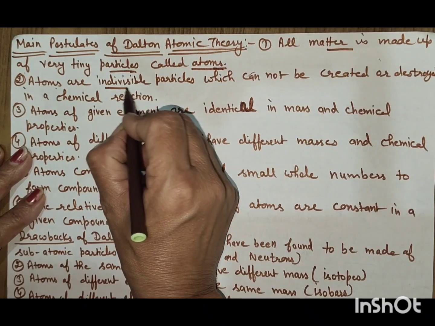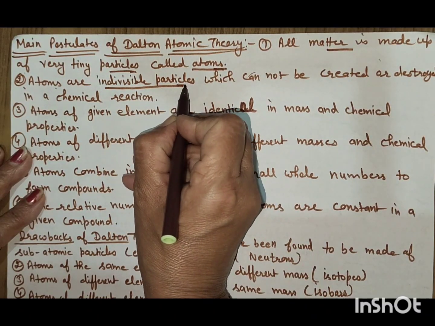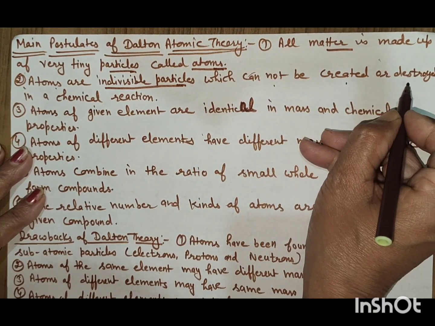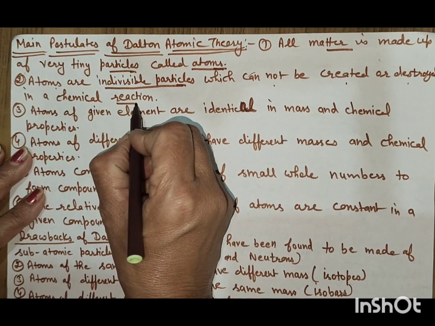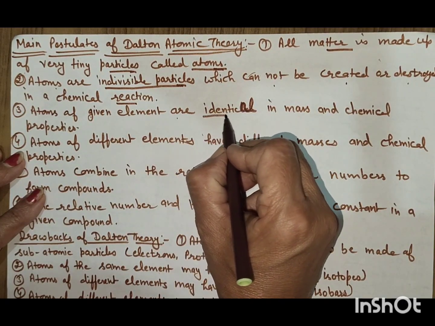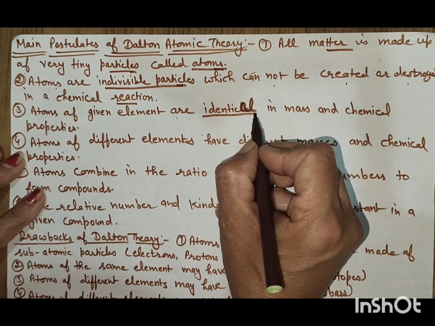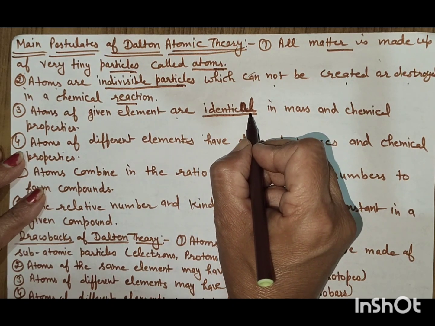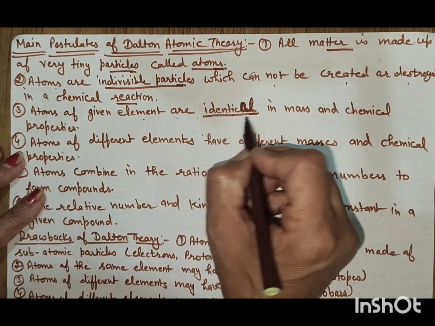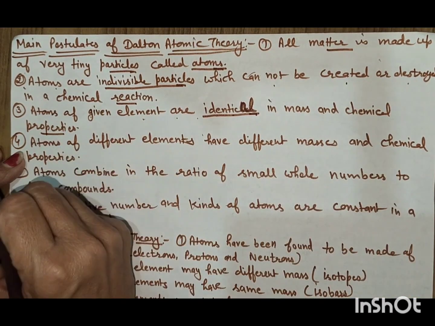Atoms are indivisible particles. Dalton said that atoms are indivisible particles which cannot be created or destroyed in a chemical reaction. Atoms of a given element are identical. If we break an iron rod, even the smallest portion consists of atoms of iron. Atoms of a given element are identical in mass and chemical properties.